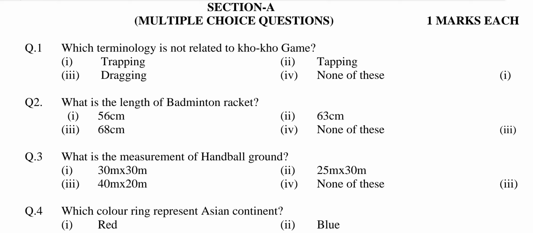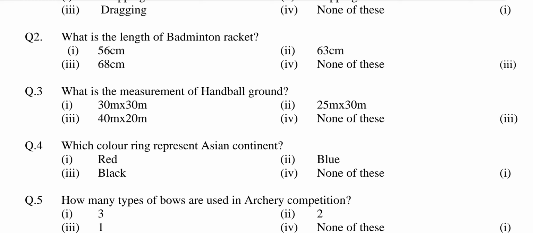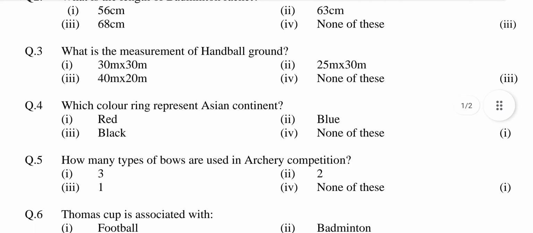Question number 2. What is the length of badminton racket? Option first, 56 centimeter. Second, 63 centimeter. Third, 68 centimeter. Fourth, none of these. Answer is option third, 68 centimeter. Question number 3.